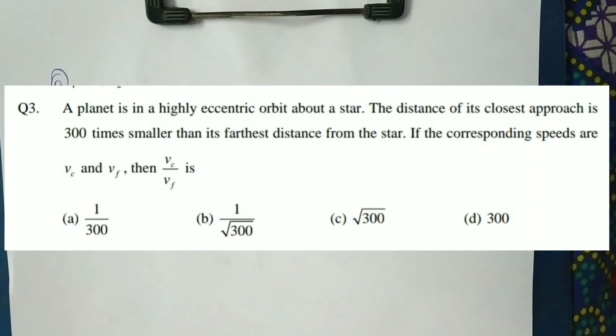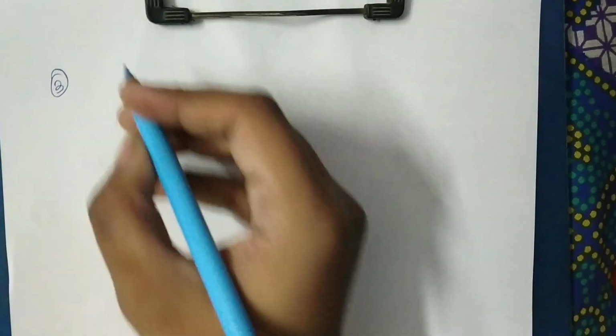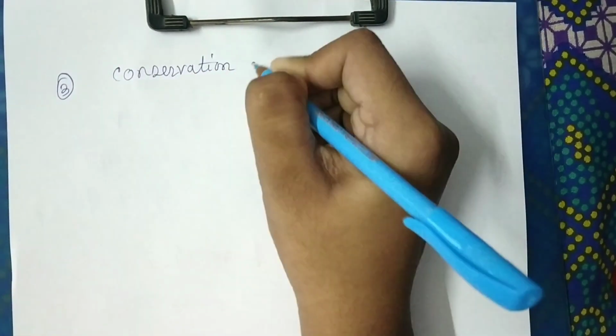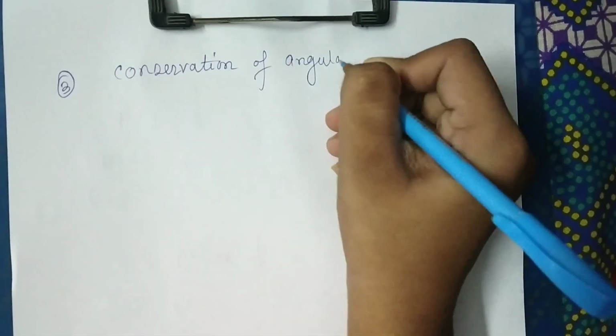A planet is in a highly eccentric orbit about a star. The distance of its closest approach is 300 times smaller than its farthest distance from the star. If the corresponding speeds are Vc and Vf, then Vc by Vf is. So in the question it is given that the distance of closest approach is 300 times smaller than its farthest distance from the star. So here we have to use the conservation of angular momentum.